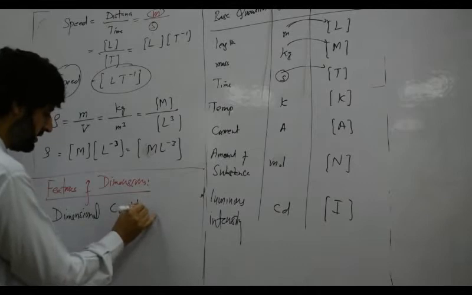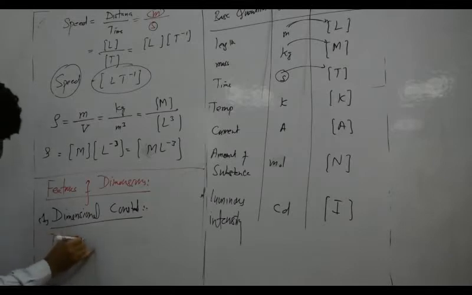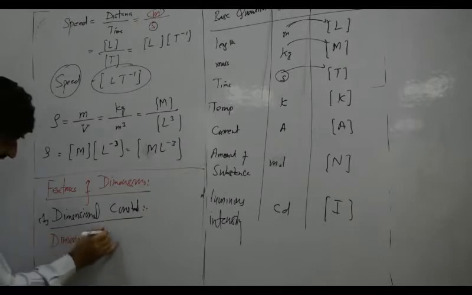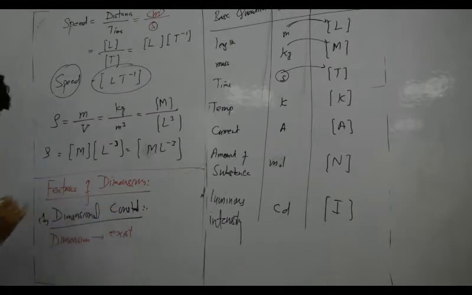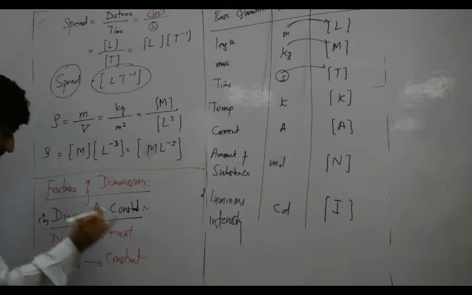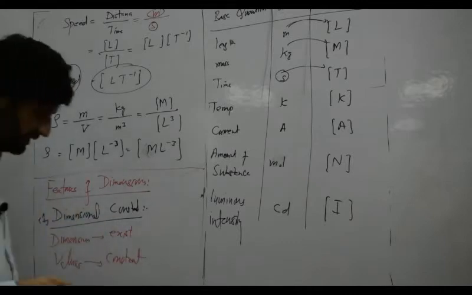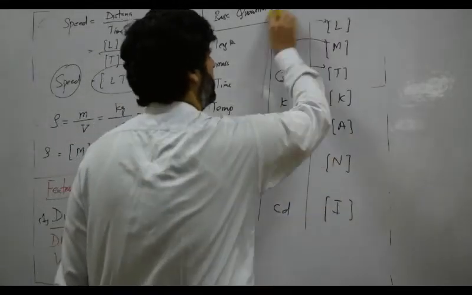Dimensional constants are those which have dimensions, meaning their dimensions exist, but their values are constant everywhere in the universe. That is called a dimensional constant.